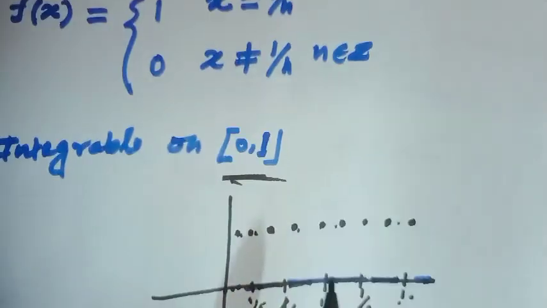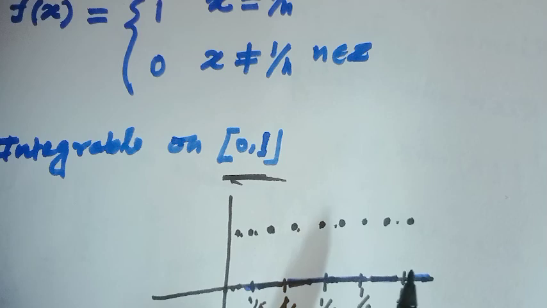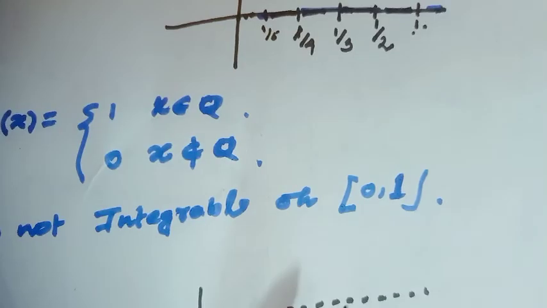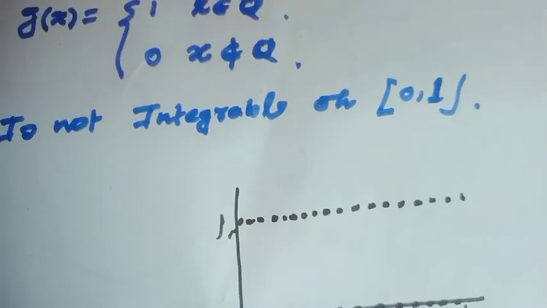But the earlier function has discontinuities at an infinite number of points, and these discontinuities converge to the point 0. So that function is integrable, but since this function is discontinuous everywhere, this function is not integrable.